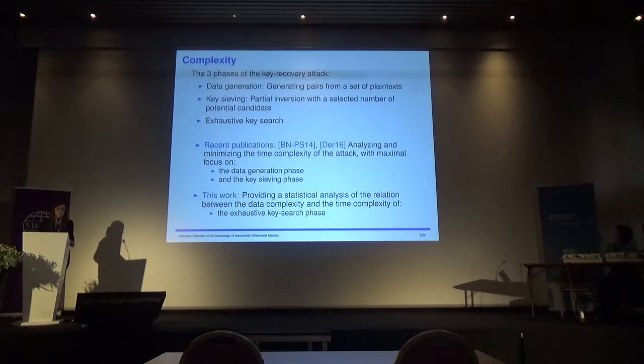Typically, a key recovery attack is composed of three phases. The first phase is the data generation, where the attacker will try to generate pairs from a set of plaintexts. The second part is the key sieving phase. The attacker will try different keys, and all the keys that make the impossible differential actually possible will be discarded. This gives us a sieving of the key space.